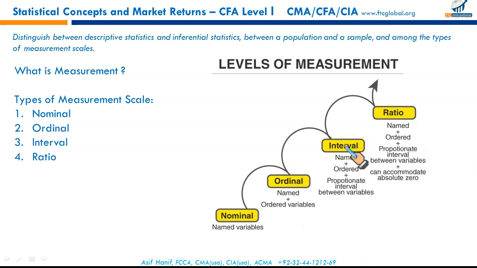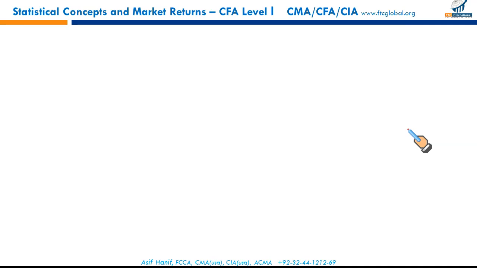So these are the rankings. First is the nominal variable, where just a name defines a particular variable. Name with order is called ordinal. If we can establish exact equal intervals between the measurements, it's called interval measurement. And when we have absolute zero as a measure in a particular measurement, it's called ratio measurement. So these are your 4 levels of measurement, and we can represent them all in our tabular arrangements. All right, moving on. Just a little understanding of this is sufficient because we will be more concerned with application.